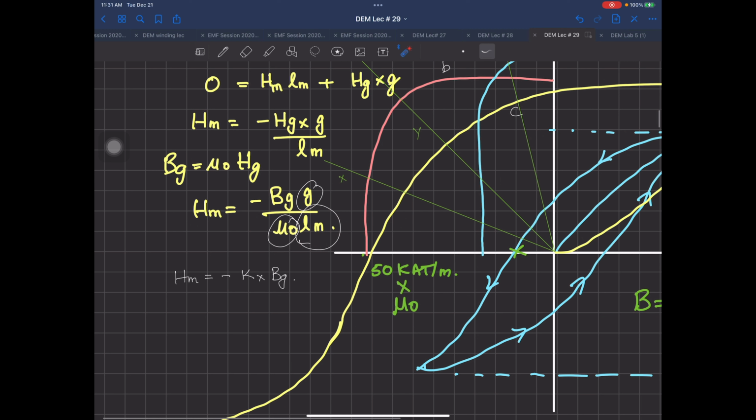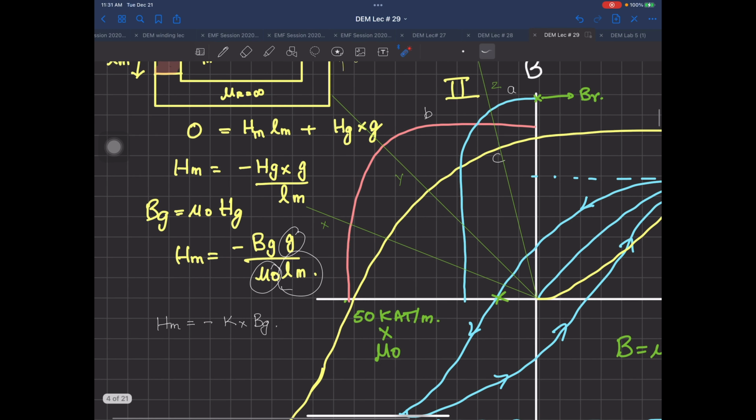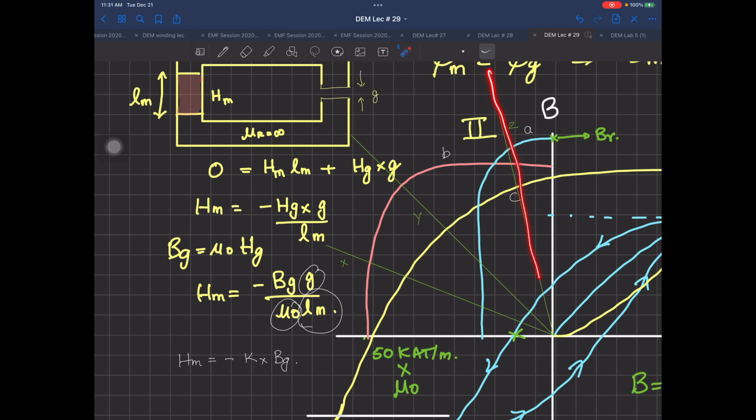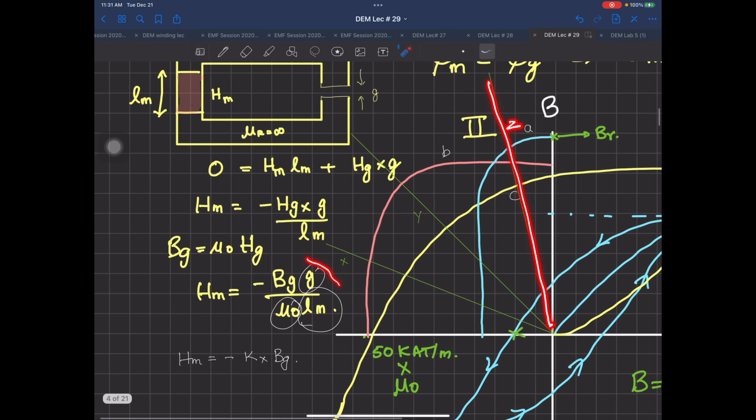When Hm would be smaller, you will have the slope of the line changing over there. So you will have either this line, or either. What was C? C line, actually Z curve was having a slope more. Slope more कब है? जब आपके पास ये फैक्टर, this G mu naught Lm, ये फैक्टर आपके पास ज़्यादा है. ठीक है, it's a negative value, वो अलग एक चीज़ है, because it's in the second quadrant. This is having a larger slope.